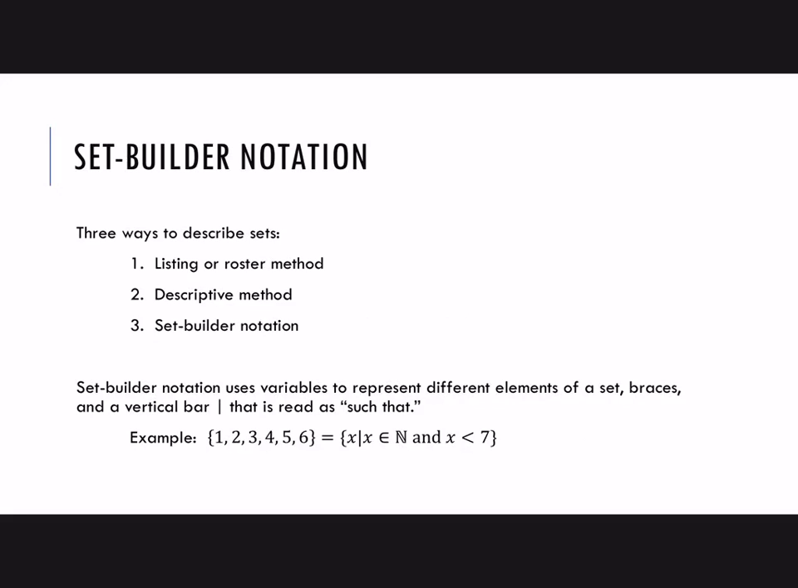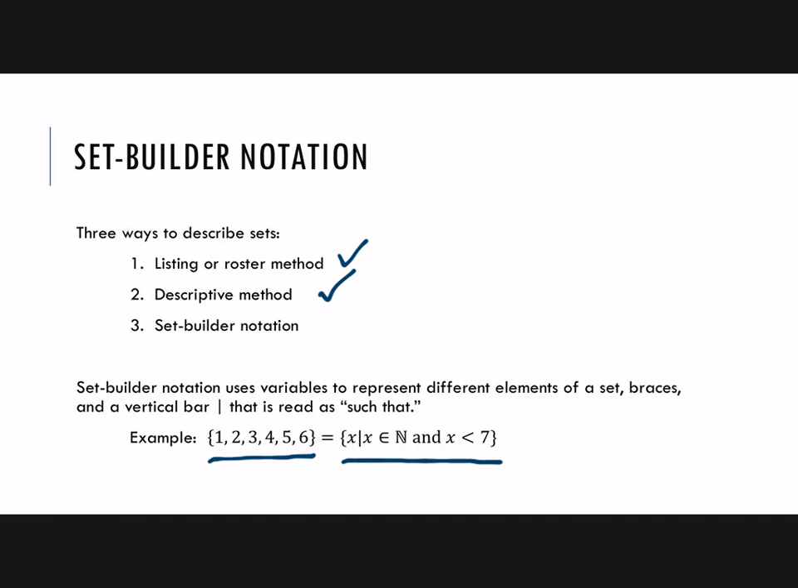All right, a third method to describe sets. We've done listing, a verbal description, and then a more technical notation called set builder notation. This one uses variables to represent different elements of a set. It uses braces and then a vertical bar that's read as "such that." Okay, so here's the set containing 1, 2, 3, 4, 5, and 6. And this equals, or is the same as, here it is in set builder notation.